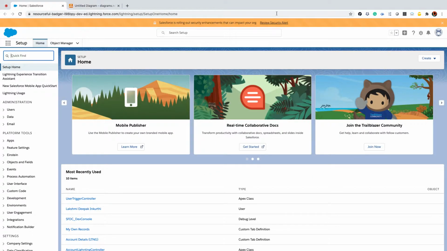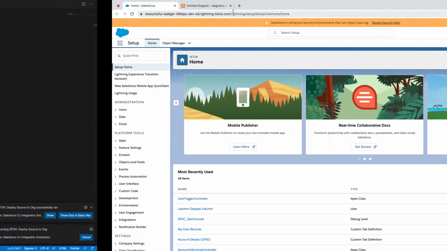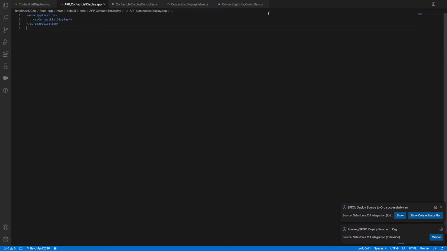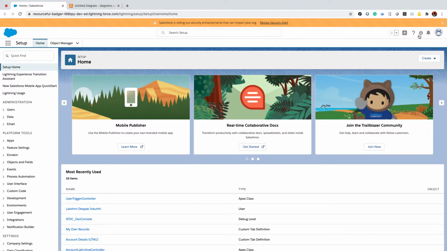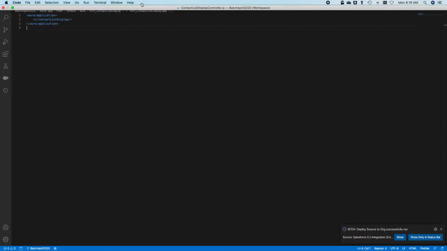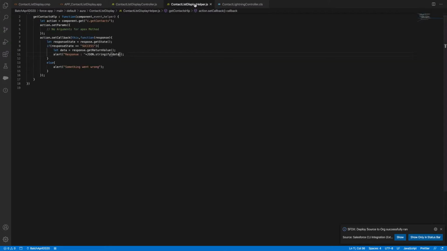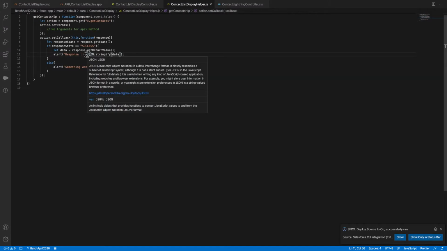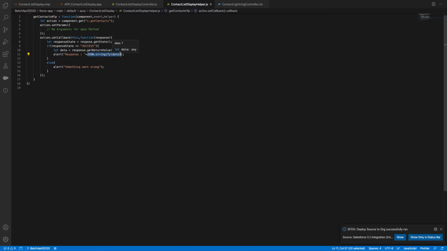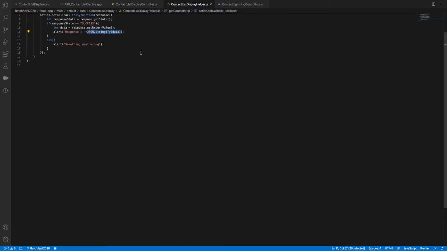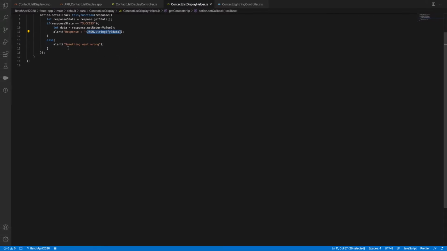Now I'll go to my org. It's not deployed. We'll see an output. Here we have not added anything in the UI component, we added everything in the alert statement. In the alert I am just stringifying the data. Whatever data you are getting, you will get a big string array. If something goes wrong, you can see something went wrong, and we can also read these error messages.